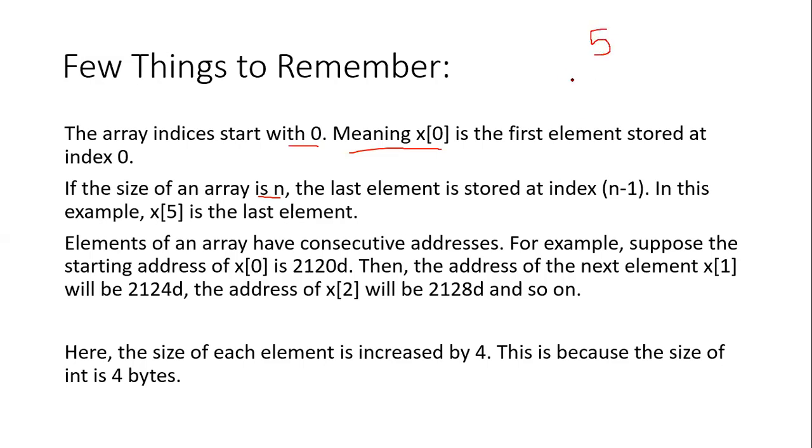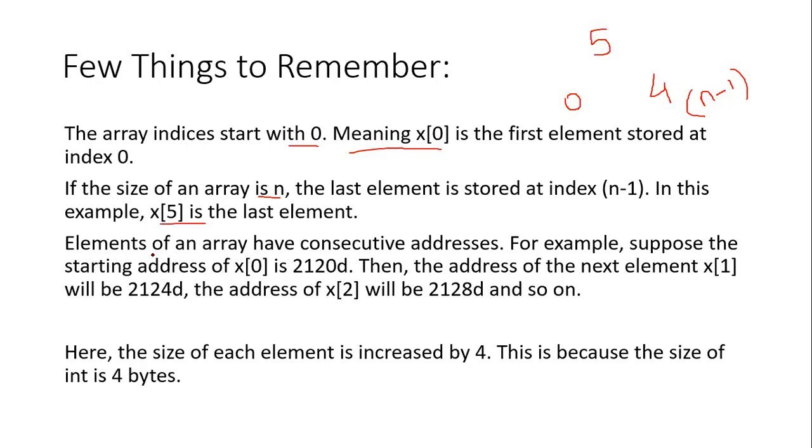As we know, the array starts from index 0, so the last element will be stored at index 4. We call that index n minus 1, because n, the size of the array, is 5. So the 4 will be at n minus 1. In this example, x of 4 is the last element.